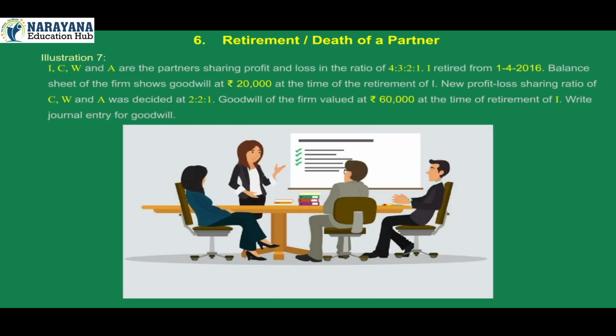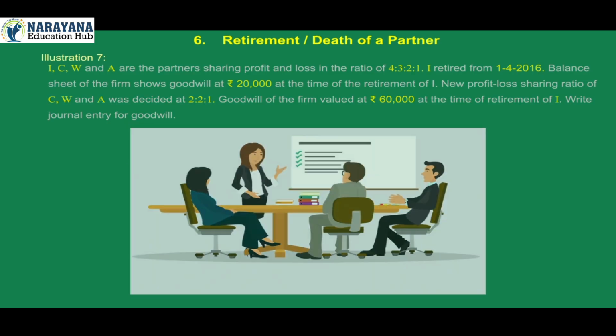Illustration 7. I, C, W and A are the partners sharing profit and loss in the ratio of 4:3:2:1. I retired from 1st April 2016. Balance sheet of the firm shows goodwill at Rs 20,000 at the time of the retirement of I. New profit loss sharing ratio of C, W and A was decided at 2:2:1. Goodwill of the firm valued at Rs 60,000 at the time of retirement of I. Write journal entry for goodwill.